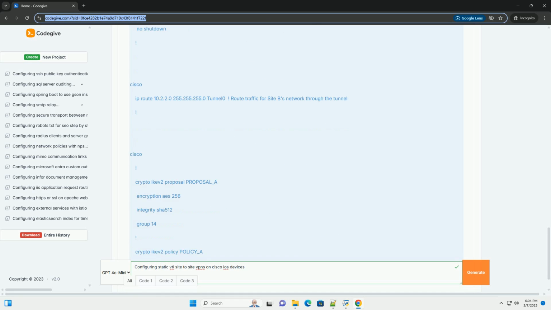5. Configure routing. Route traffic destined for router A's internal network, 10.1.1.0/24, through the tunnel 0 interface. Verification. 1. Check IKEv2 Security Association.